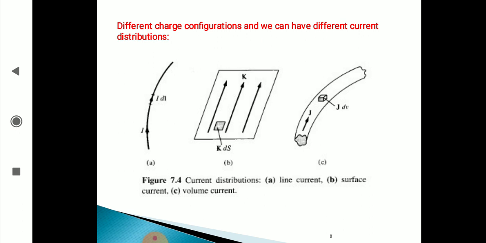Different charge configurations give different current distributions. You see here, there are three different current distributions. In figure A, it is a line current distribution, then a surface current distribution, and a volume current distribution. The current I is flowing in a line. Here K dS, I dL is the current element, K dS is the current element, and J dV is the current element.